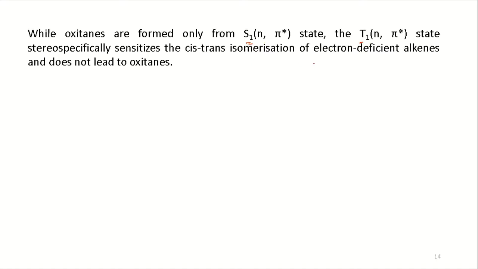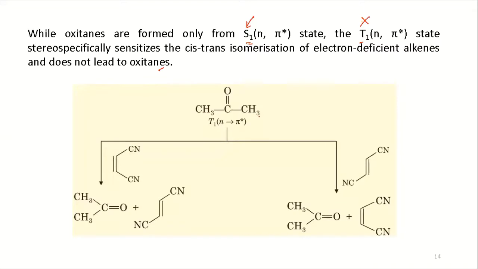The stereochemistry suggests that the cis-trans isomerization of electron deficient alkene does not lead to the oxetane. So it is happening from the singlet state, not from the triplet state. So what can be done with the triplet state? The triplet state can sensitize the alkene to have the cis-trans isomerization. Got the point? So the benzophenone has the singlet state as well as the triplet state, and it can easily slide down to the triplet state. So its triplet state is easily accessible.